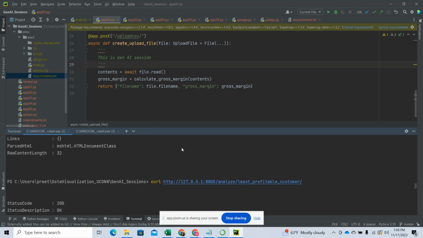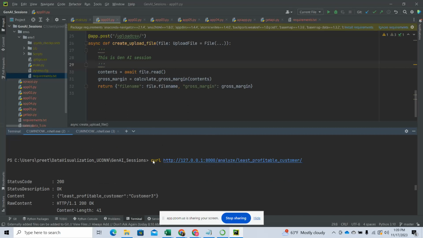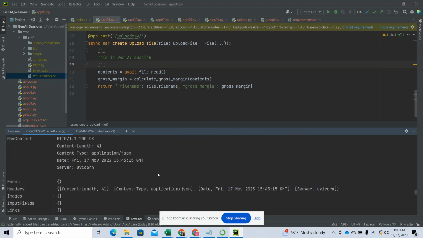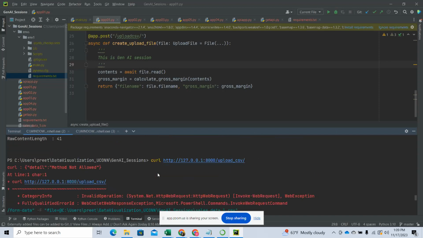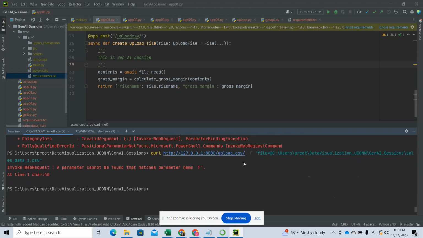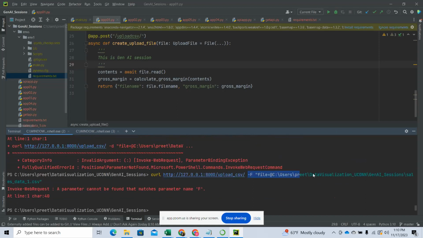Before we move on, I'm still not done with this curl. Whenever I use curl with a GET endpoint, I was able to get the content. But whenever I used it with POST, it was throwing me an error. I'm sure this is not the proper command, but I'm still working on that. Understood.